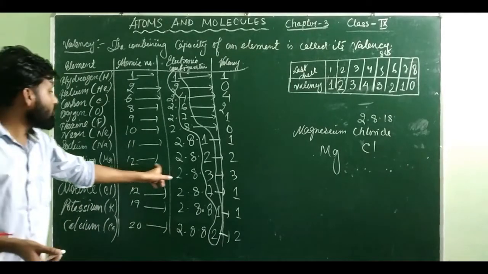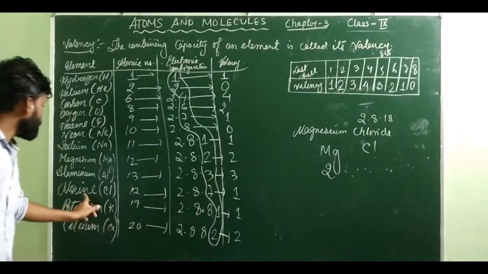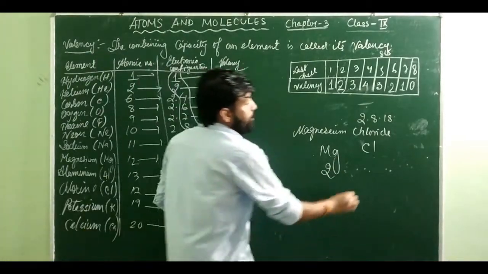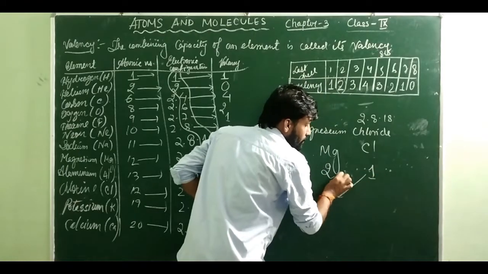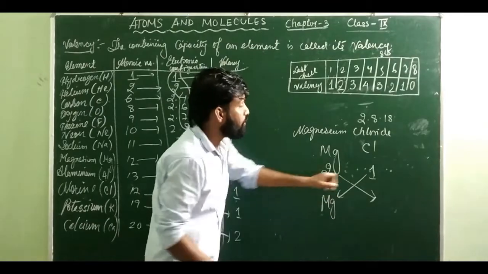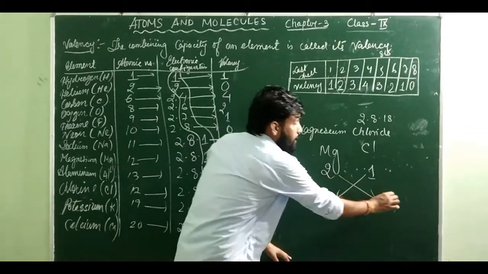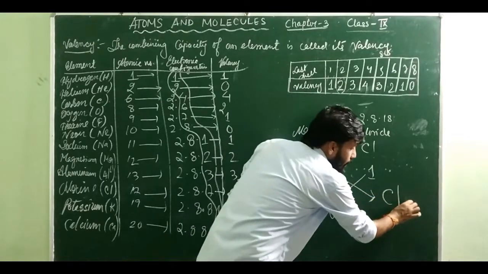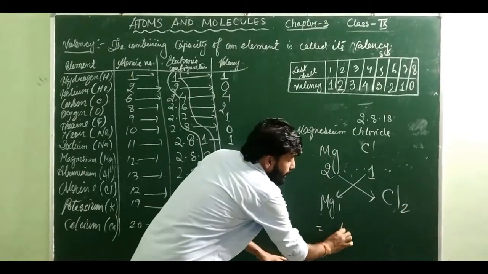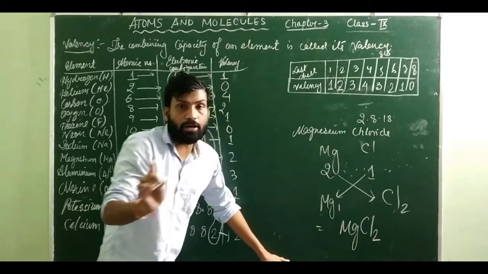Write it down. Then you go to the valency table and find the valency. What is the valency of magnesium? 2. Come to chlorine. What is the valency of chlorine? 1. Then you exchange them. That means this 1 will come down here, in the subscript, and the 2 from Mg will come down with Cl. Then you combine it, and it will become MgCl2. 1 is not required to be written.